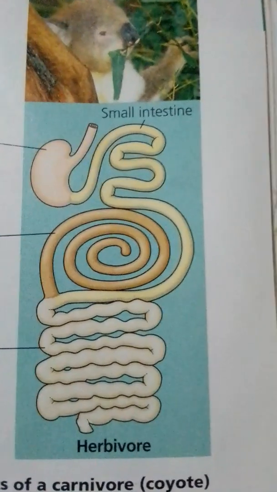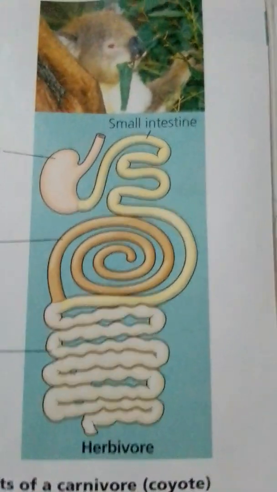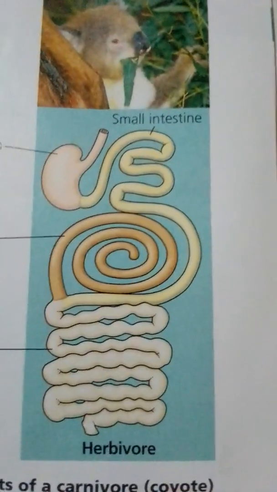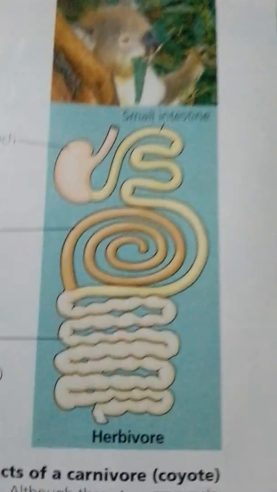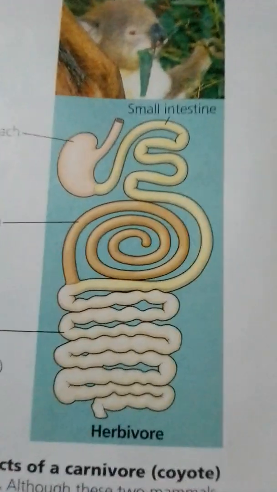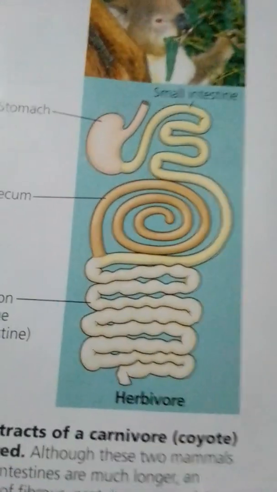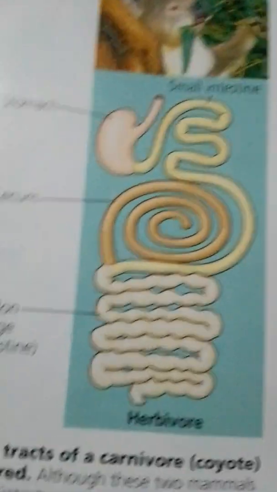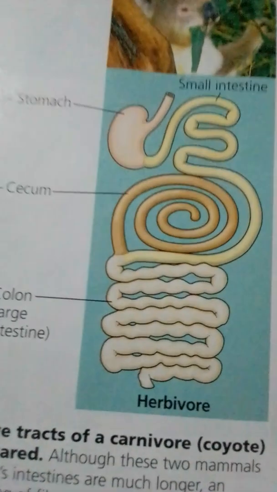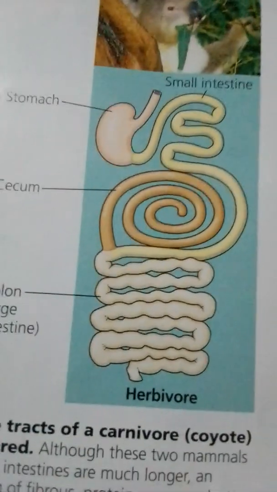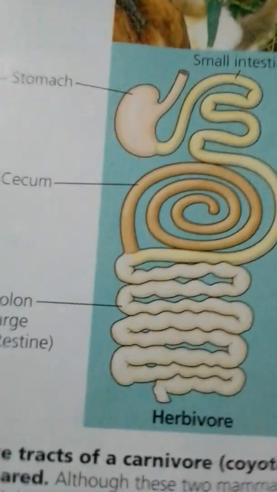The length of the vertebrate digestive system is also correlated with diet. In general, herbivores and omnivores have longer alimentary canals relative to their body size than carnivores. Vegetation is more difficult to digest than meat because it contains cellulose. A longer tract furnishes more time for digestion and more surface area for the absorption of nutrients.